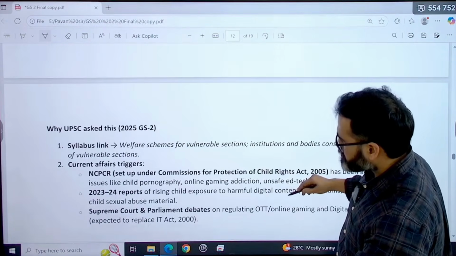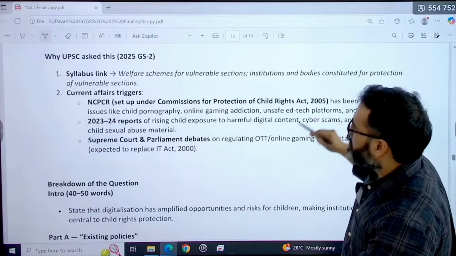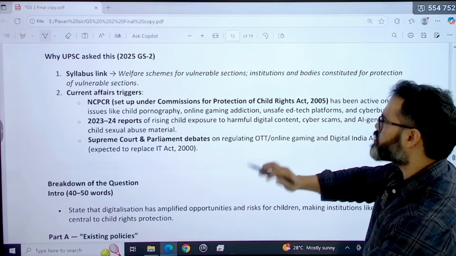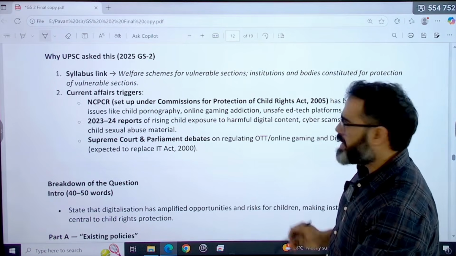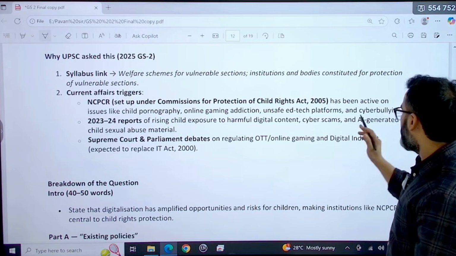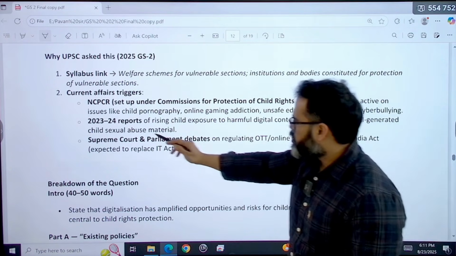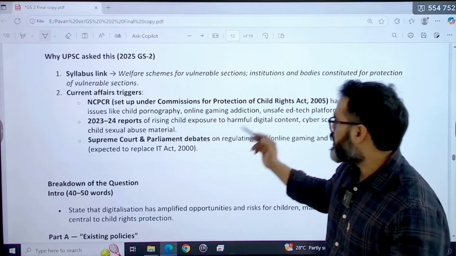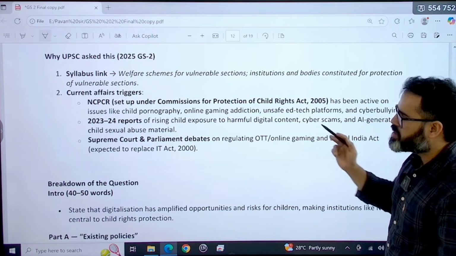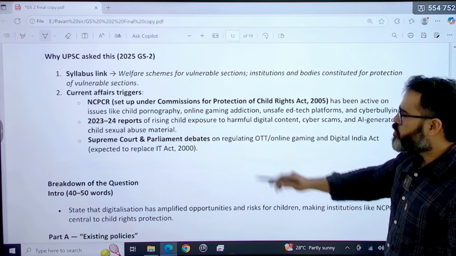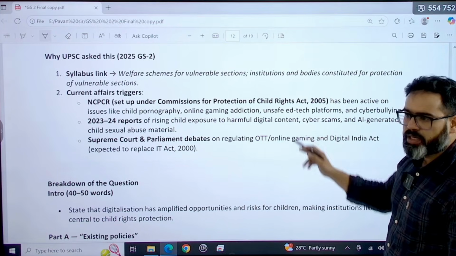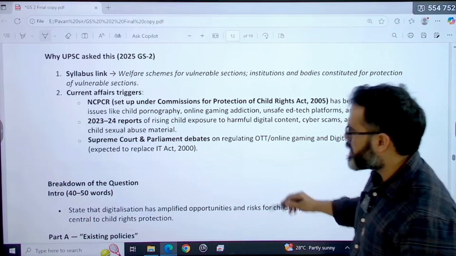So what was the reason in current affairs? NCPCR, set up under the Commission for Protection of Child Rights Act, has been active on issues like child pornography, online gaming addictions, unsafe edtech platforms, and cyberbullying. The 2023-24 reports showed rising child exposure to harmful digital content, cyber scams and AI-generated child sexual abuse materials. The Supreme Court and Parliament also debated regulation of OTT and online gaming, which has been closed down recently. That is the reason UPSC asked this question.